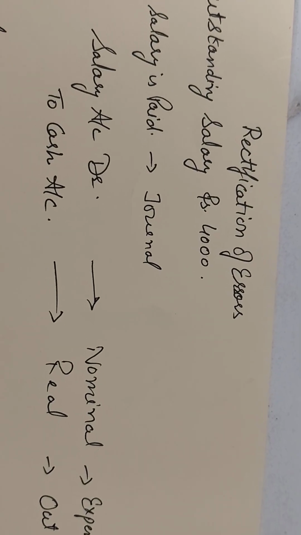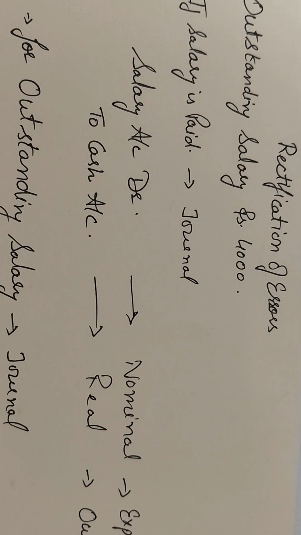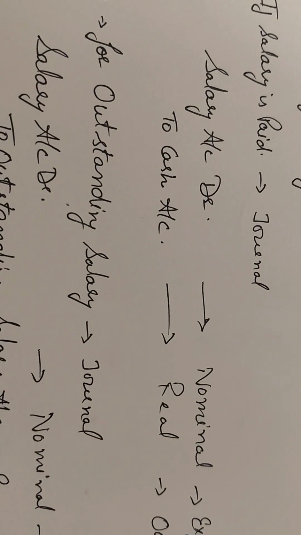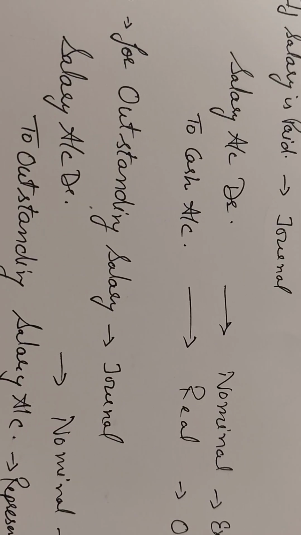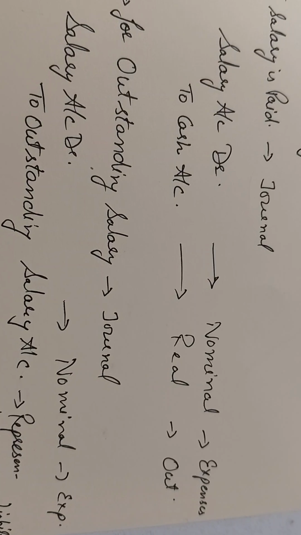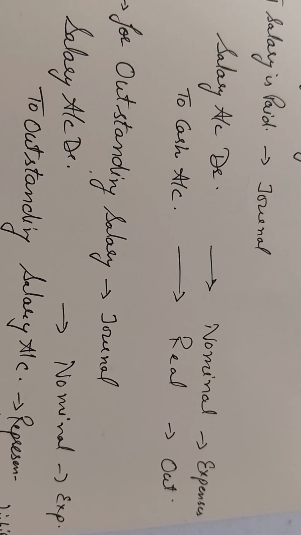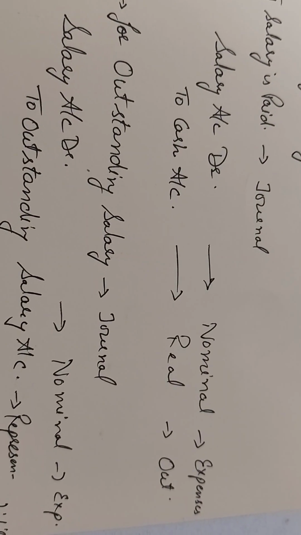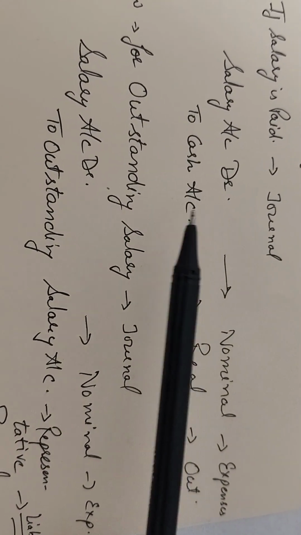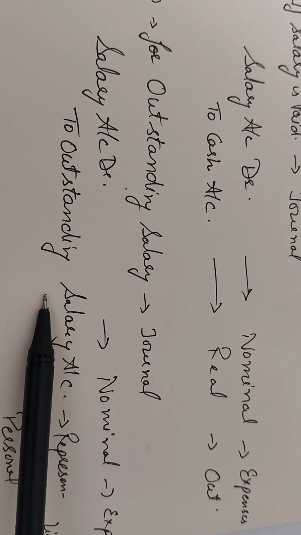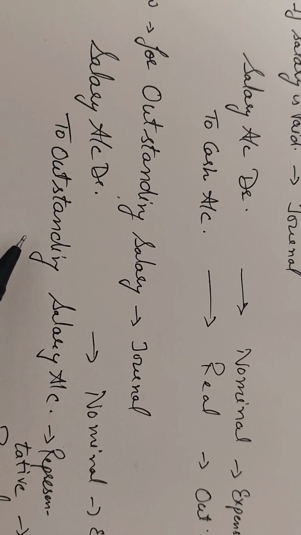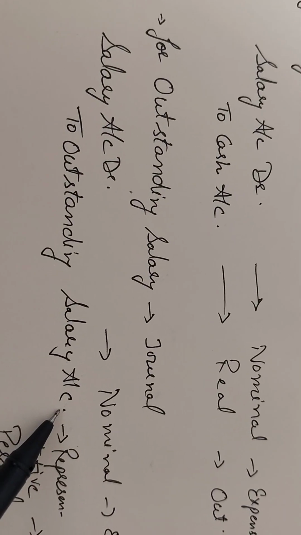But here the salary is not paid, rather the salary is outstanding. So for that part, salary account debit would remain the same because it is nominal and an expense. And in the secondary part, where we would have written cash account, in the place of the cash account, now what we are writing is outstanding salary account. Why have we written outstanding salary account?